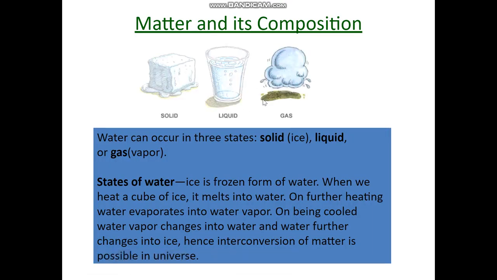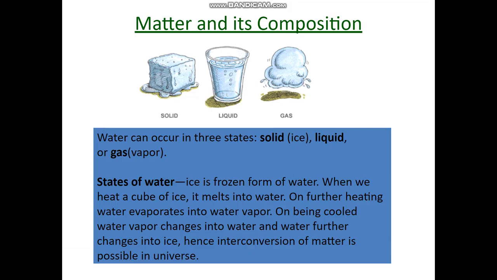It can be more clear pictorially if you see this diagram, where you can see an ice cube which is the solid form of water, then water present in the liquid form in a glass, followed by water vapor present in the gaseous state of matter. Hence, water can occur in three states: solid, liquid and gas. Ice is the frozen form of water.